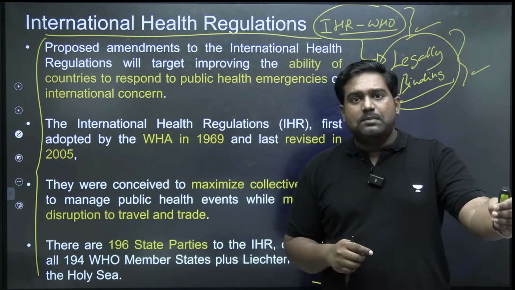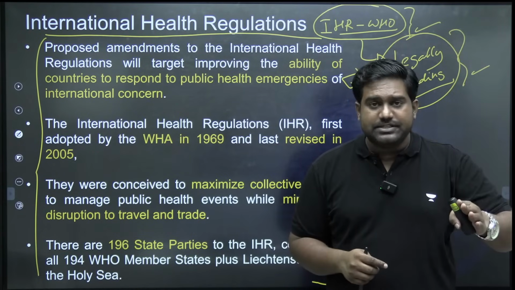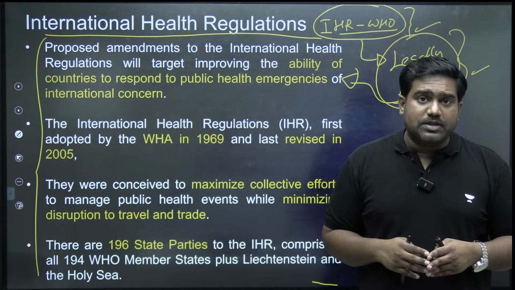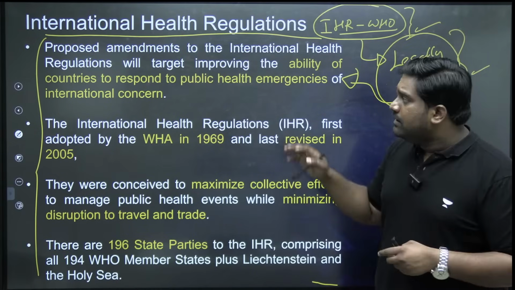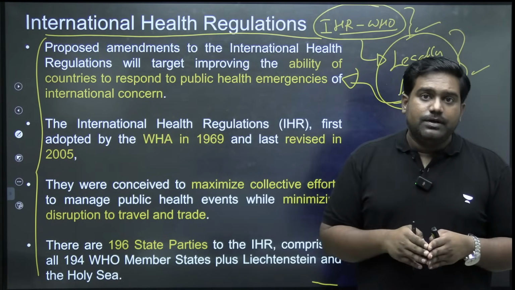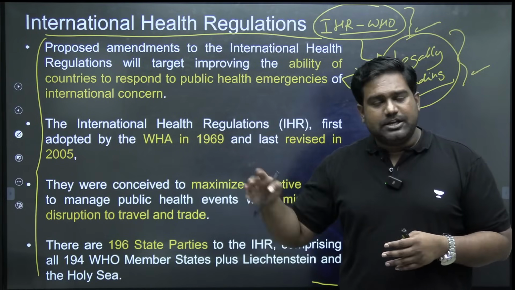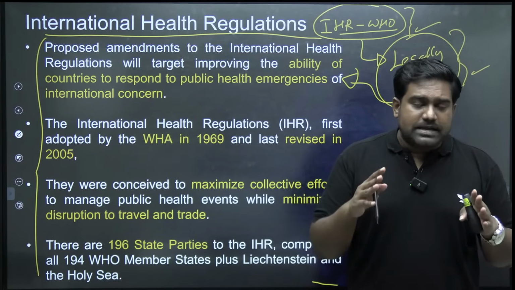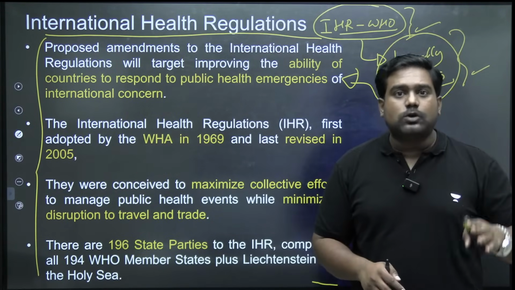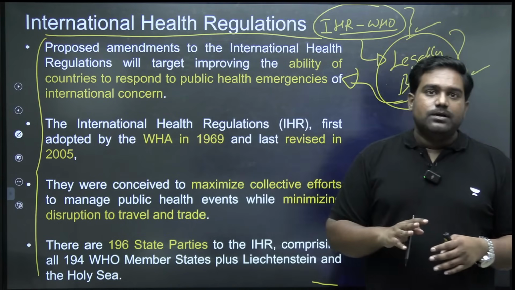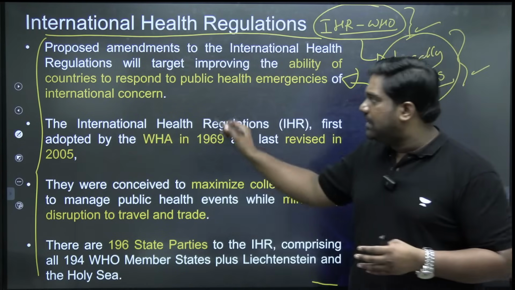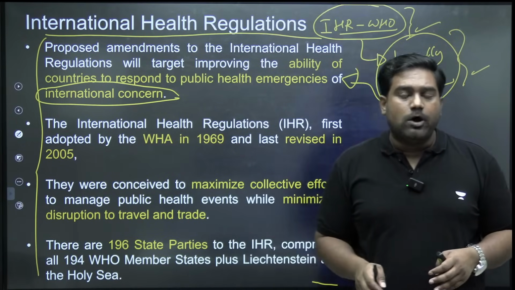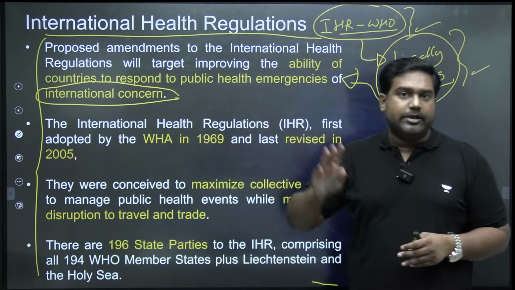Be it the surveillance that needs to be maintained, the epidemiological surveillance to look out for new deadly pathogens, to report the outbreaks to WHO and the member countries transparently. To take the required measures to contain the health risk, from quarantine to hygiene and sanitation to development of vaccines, testing, diagnosis. What measures have to be taken? What steps have to be taken? That entire protocol is listed under IHR. So once a public health risk or emergency of international concern comes up, all WHO members are obligated legally under international law to strictly implement the IHR regulations.